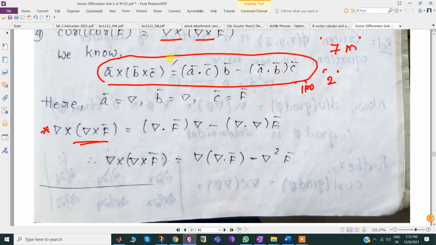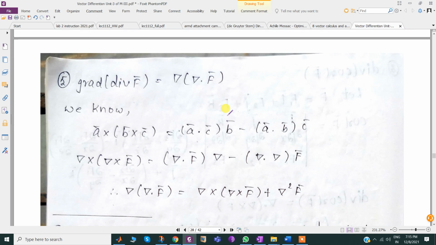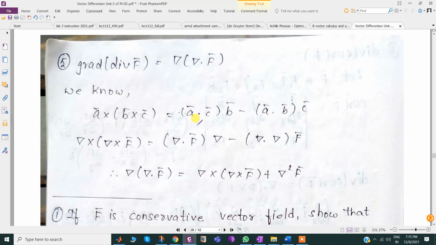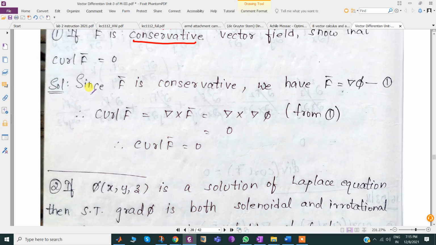Here you blindly followed this one and wrote based on that. In the final examination, it may not be entertained like that. So you need to learn the complete proof. I think it may be available in the textbook. We will go through that also. So conservative is nothing but del cross f bar equal to 0. The same was given, conservative.